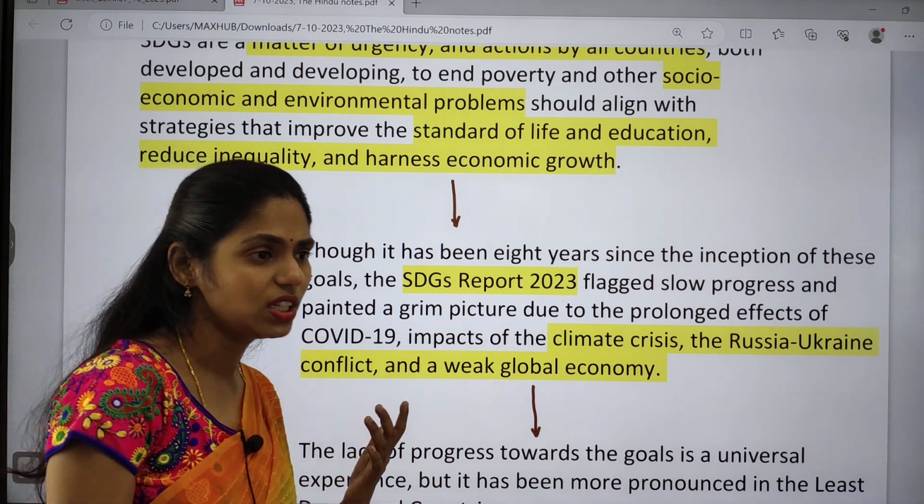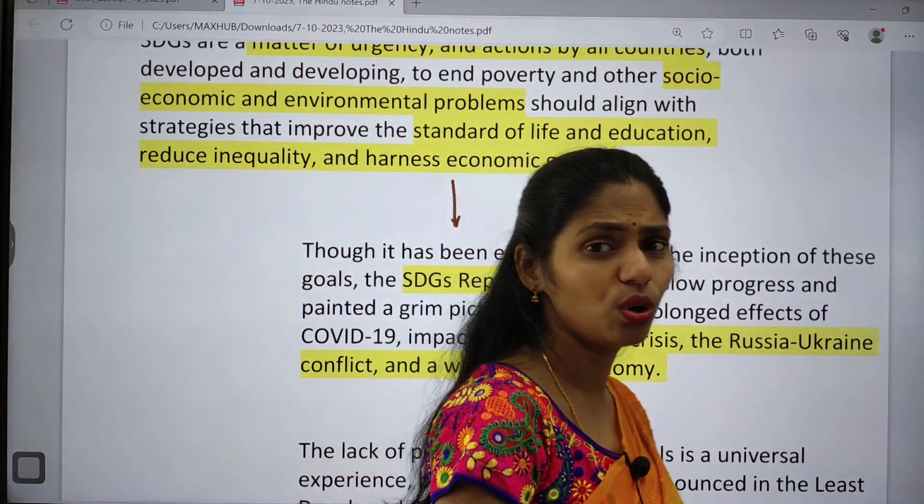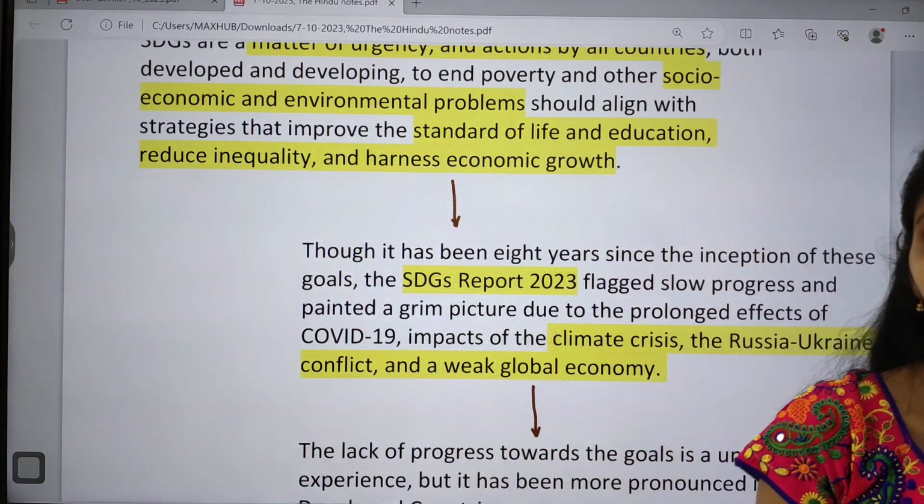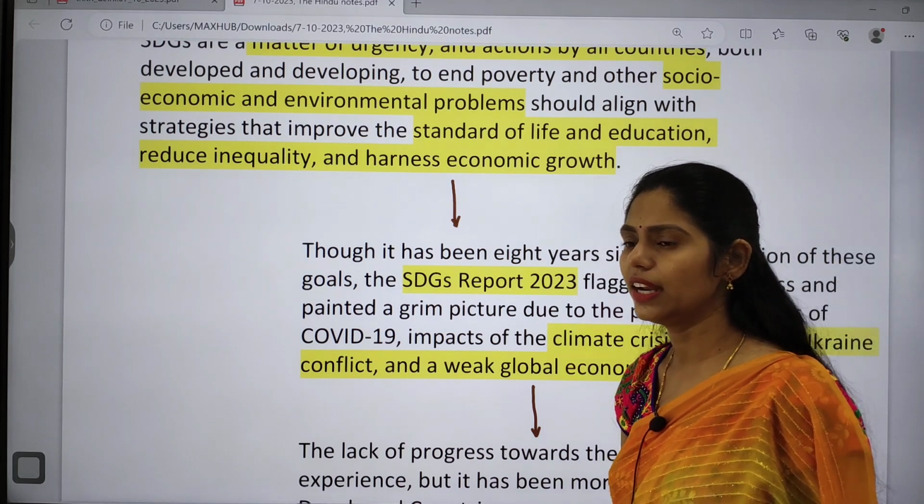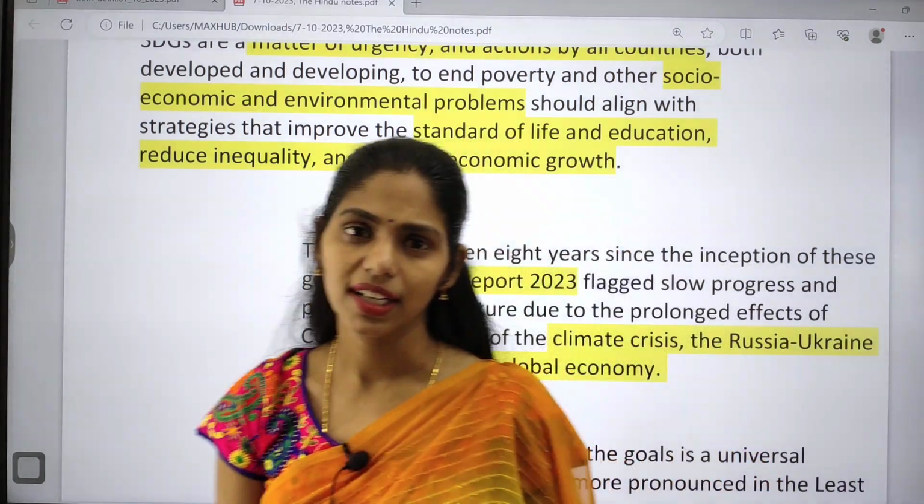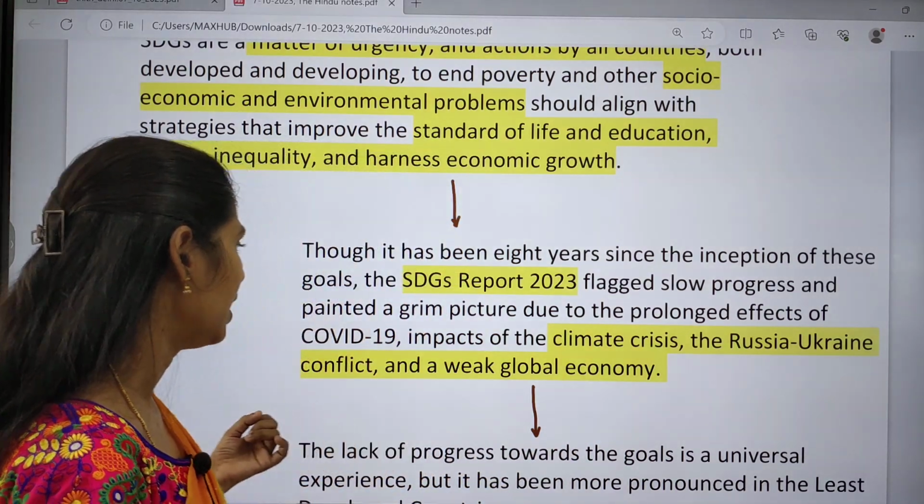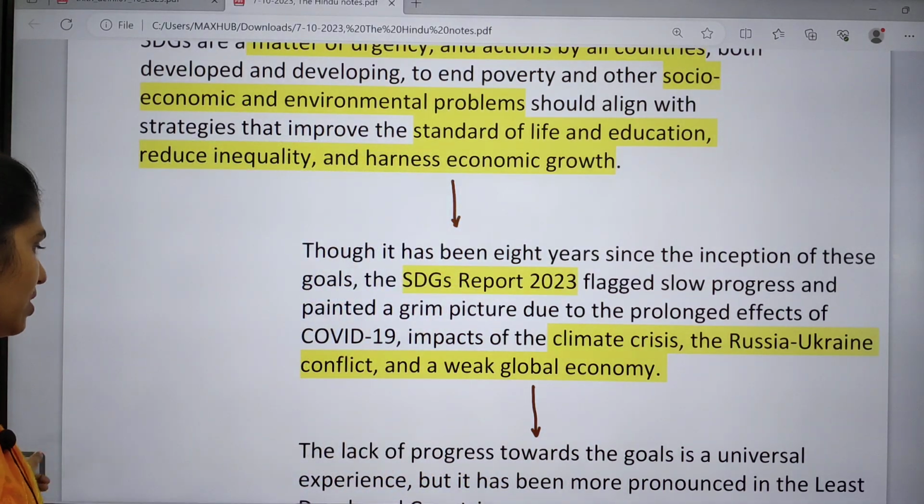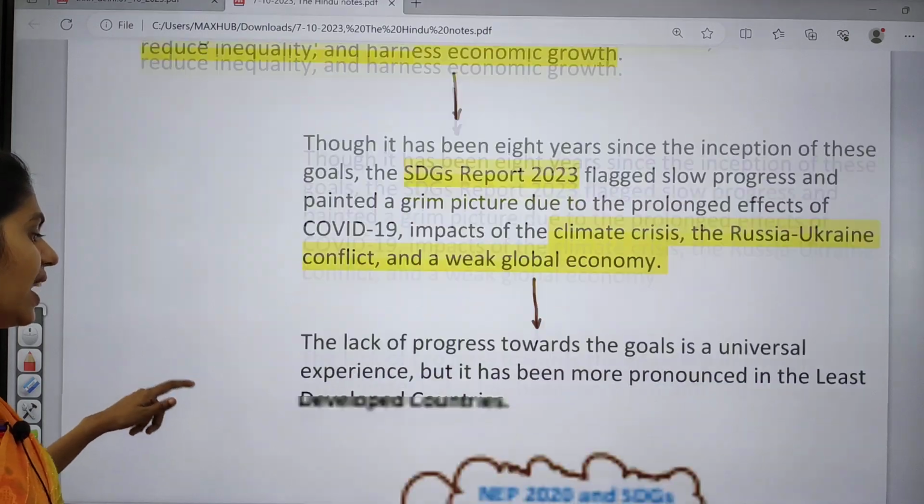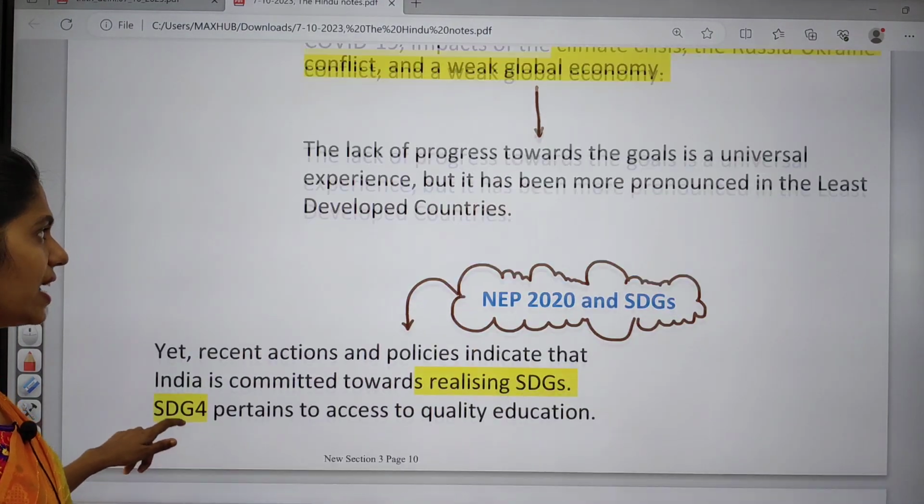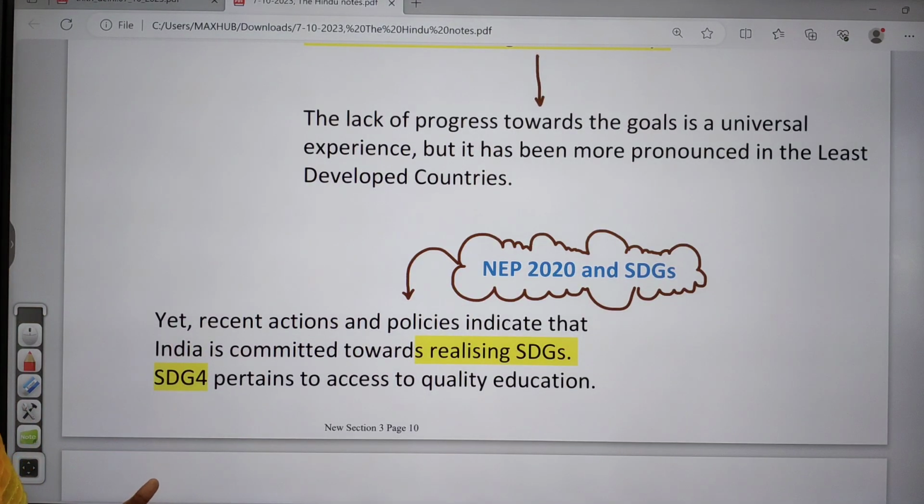And from the last 2 to 3 years, there has been a big slowdown of the steps taken by the countries because of the COVID-19 pandemic, the Russia-Ukraine conflict, and also because of climate change or the climate crisis. And we can see there is a lack of progress towards the goals as a universal experience as well.